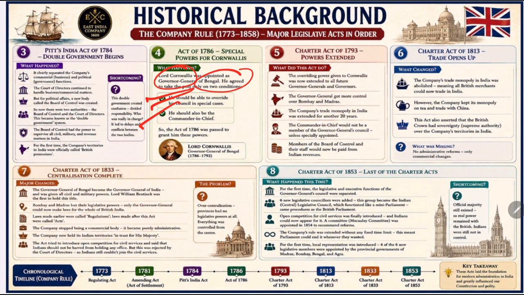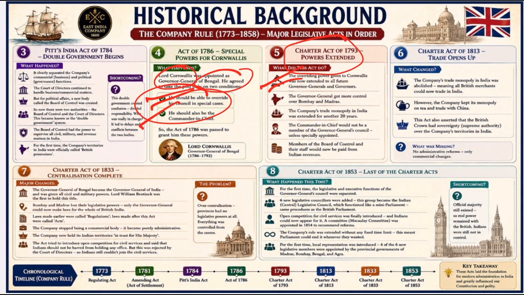Then came the Charter Act of 1793. Again, more powers were extended to the Governor General. The East India Company Charter had to be renewed periodically by the British Parliament, so in 1793 another renewal took place through the Charter Act of 1793. Unlike some later Charter Acts, this Act did not introduce major reforms. Okay, so what changes did it bring? First, Cornwallis's special powers became permanent. Whatever power had been given to him became permanent.